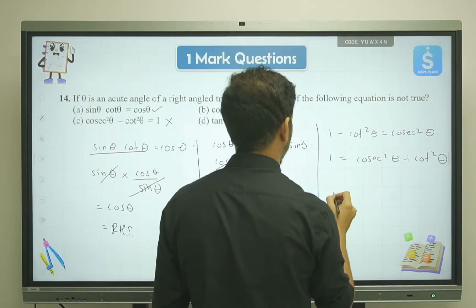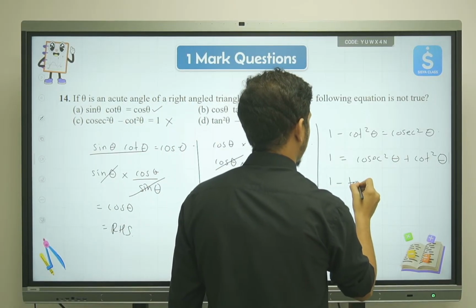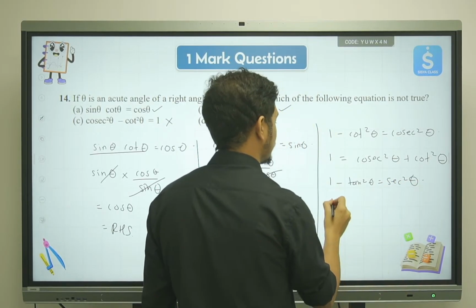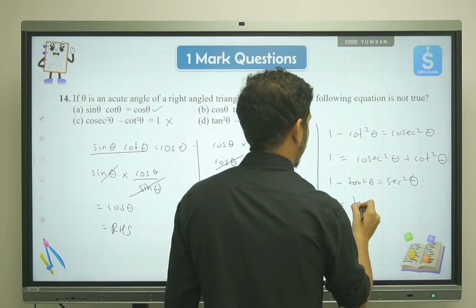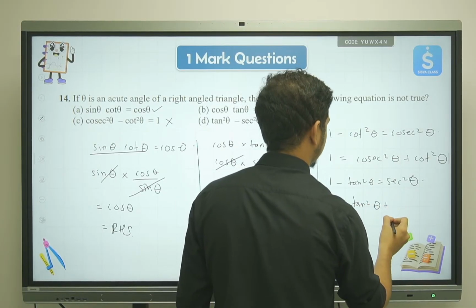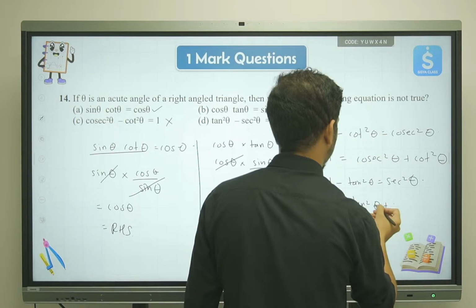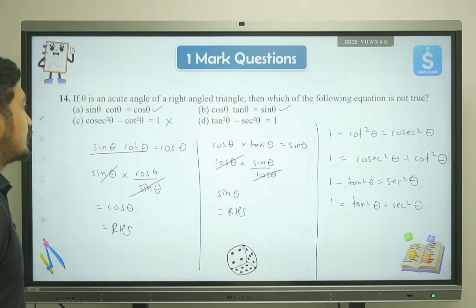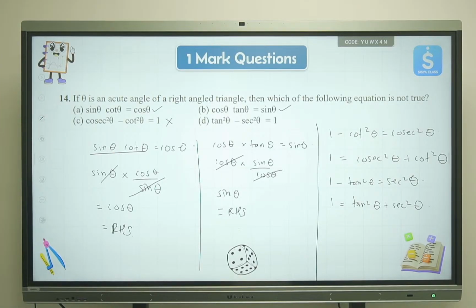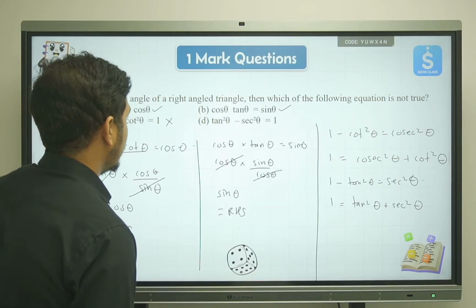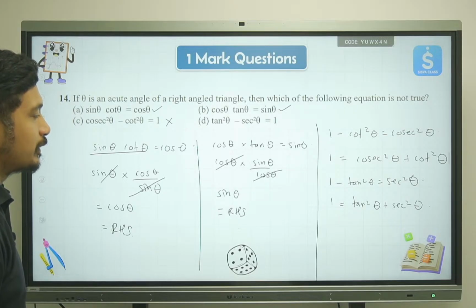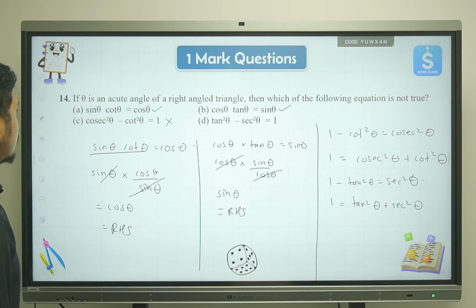Now let's talk about this one. 1 minus tan square theta is equal to sec square theta. So that will be 1 minus tan square theta plus sec square theta. Now let's see what values we are actually getting. The equation is something that we have already written. So tan square theta minus sec square theta is equal to 1.